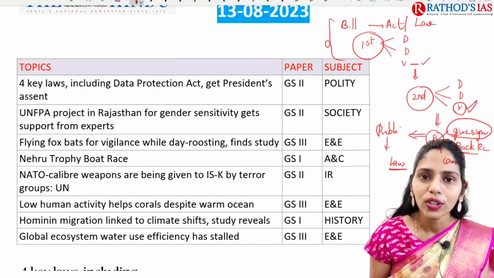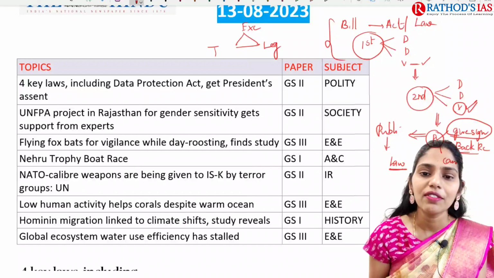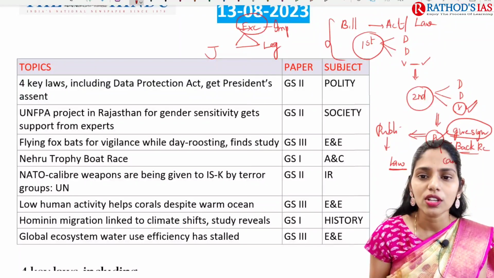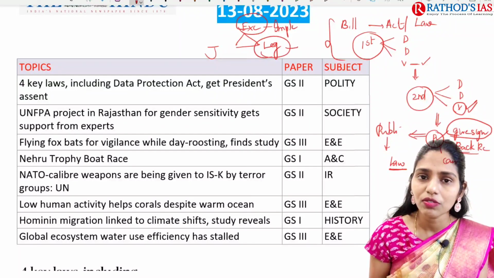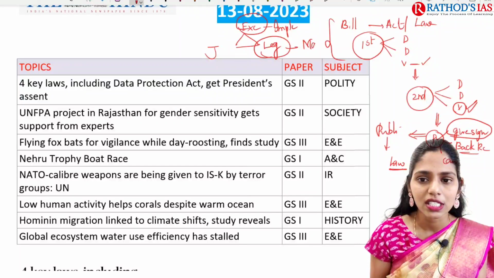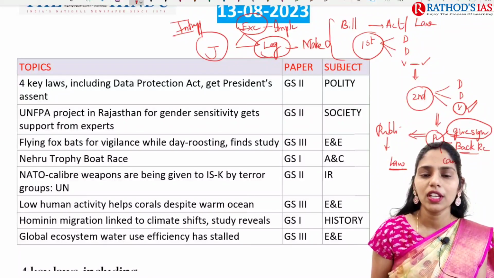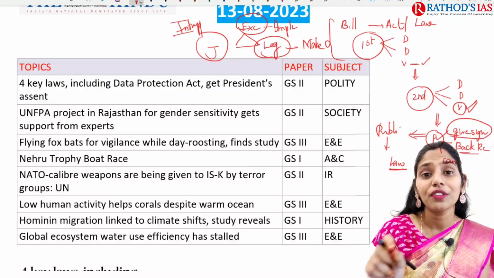As you all know, we have 3 organs of the state: the executive, the legislature and the judiciary. The executive's work is to implement the laws. But who will make the laws? The lawmaking process is vested with the legislature. So the legislature will make the laws and the judiciary will interpret the laws, whether those laws are according to our constitution or not. This is the duty of the judiciary.